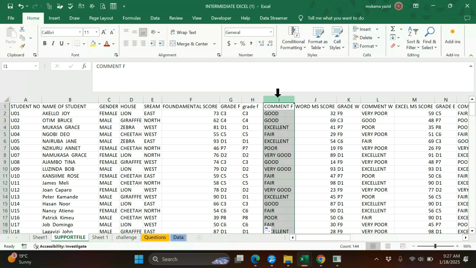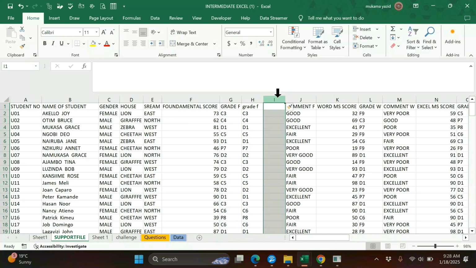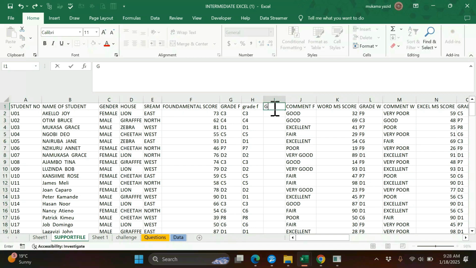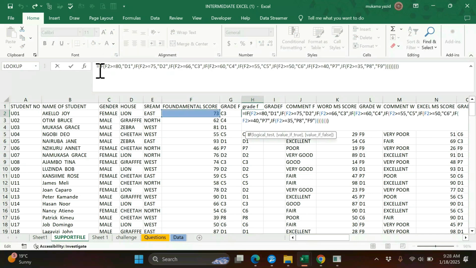So I'll add some column here. Control Shift plus will give me a column. Then put grade IFS. So I'll come here and copy this formula.